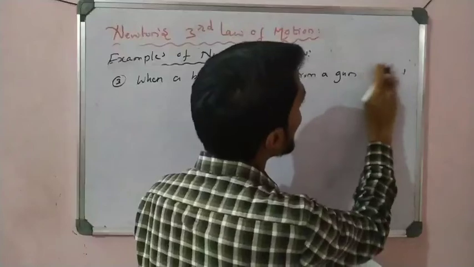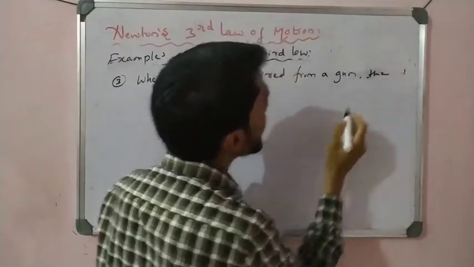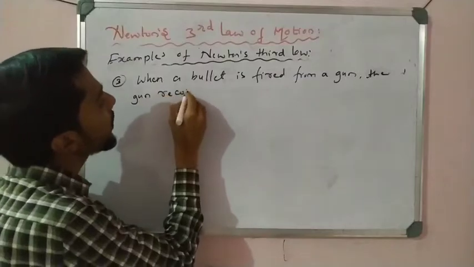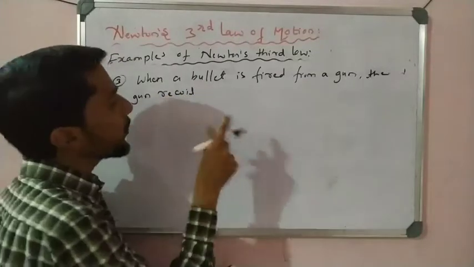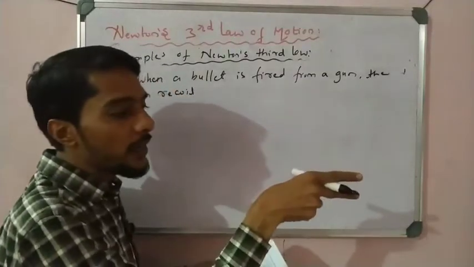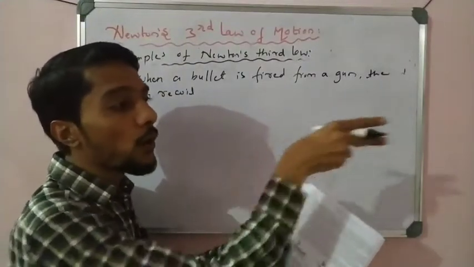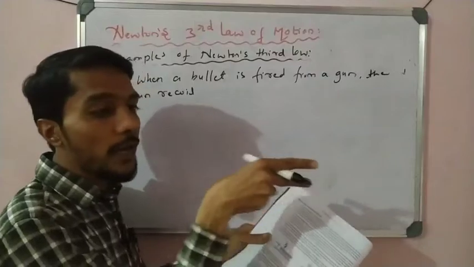The gun recoils. Recoil means the gun moves slightly backward, right? When you shoot a gun, what happens? The gun moves slightly backward. The bullet moves forward, and the gun, that is the recoil, moves slightly backward.